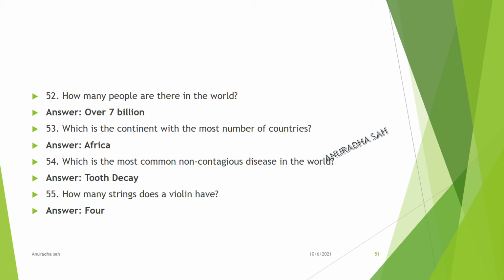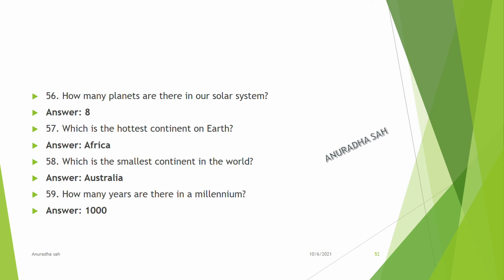How many strings does a violin have? 4. How many planets are there in our solar system? 8. Which is the hottest continent on the earth? Africa. Which is the smallest continent in the world? Australia. How many years are there in a millennium? 1000.